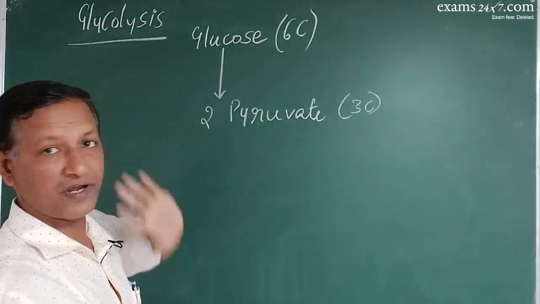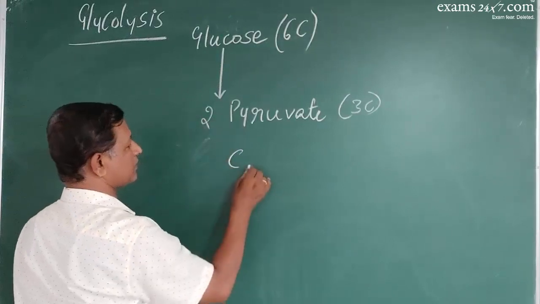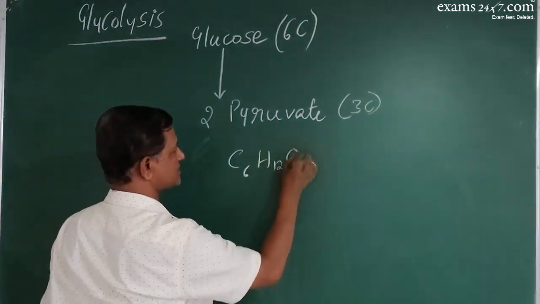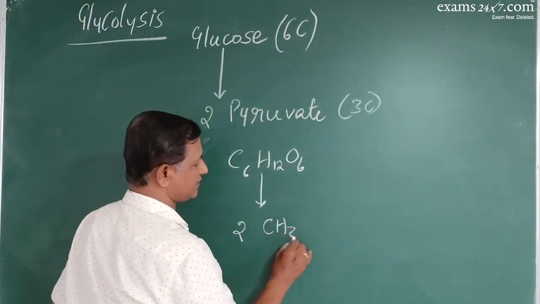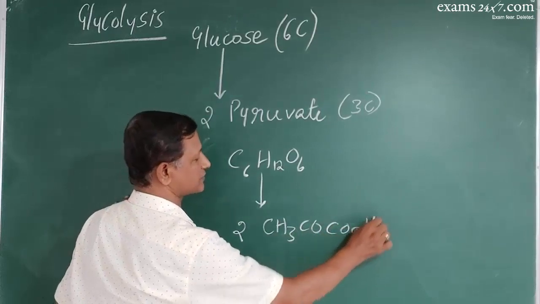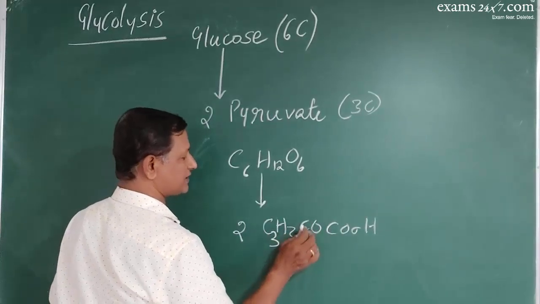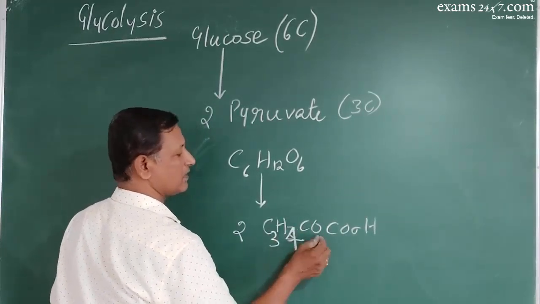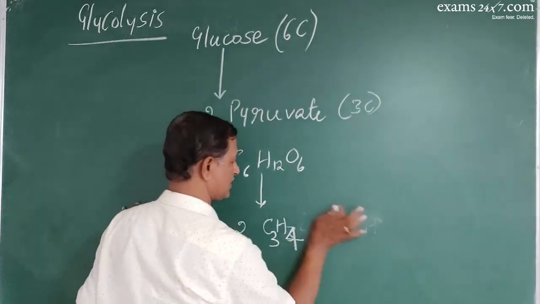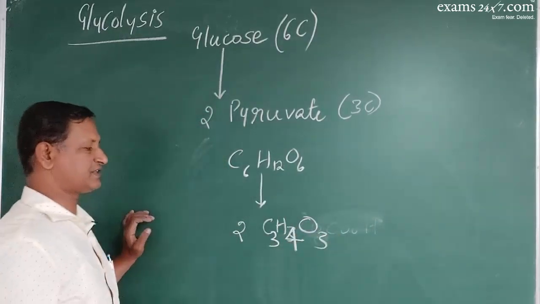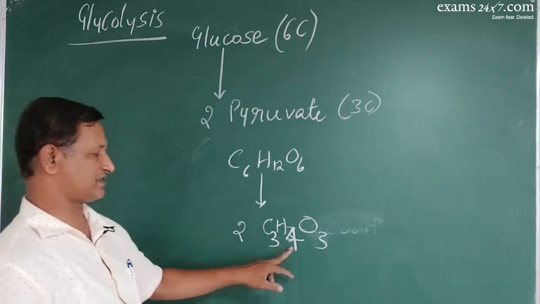So this is one way of representation. You can also write it like this: one molecule of C6H12O6 will be converted into two molecules of CH3COCOOH, or C3H4O3, pyruvic acid.